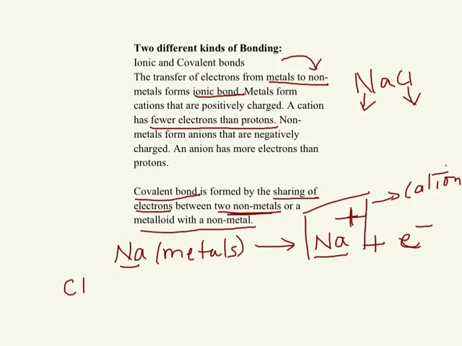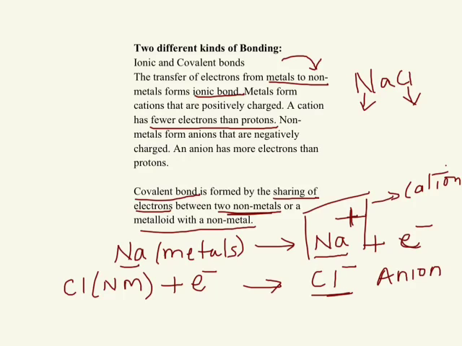On the other hand, chlorine, which is a nonmetal, gains an electron to become stable, and when the neutral atom gains the electron, it becomes negatively charged. Why? Because we are adding the electron. Negatively charged species are known as anions. Now this anion has more electrons than protons. Now this Na+ and Cl-, oppositely charged species, come closer, and we say the type of bonding between sodium and chlorine is ionic bonding. So between metals and nonmetals is ionic bonding. Between two nonmetals is covalent bonding, which is formed by the sharing of electrons.